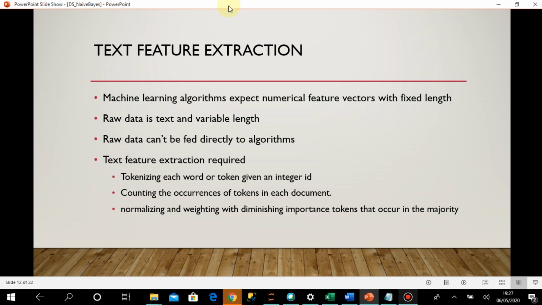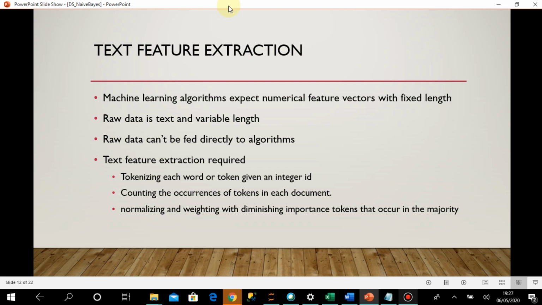Then comes the normalization: normalizing and weighting with diminishing importance for tokens that occur in the majority of documents. There are various ways of doing that. Suppose there are a few words which are very common, such as the, is, a, and. These words are present in most of the documents, and they have very frequent occurrences as well.